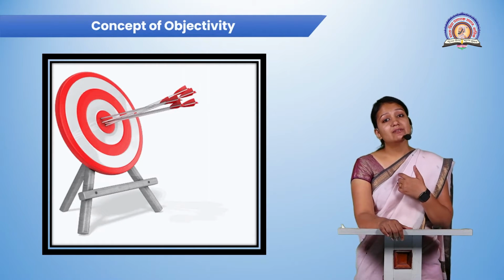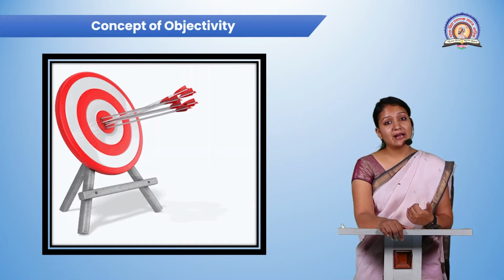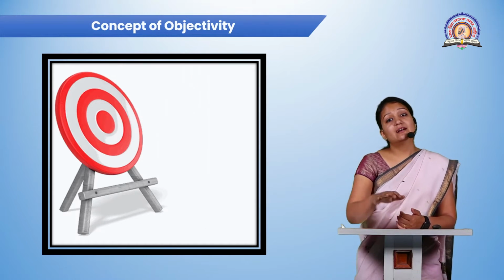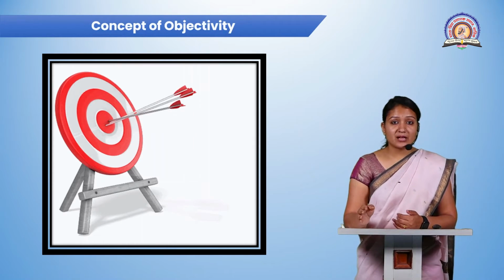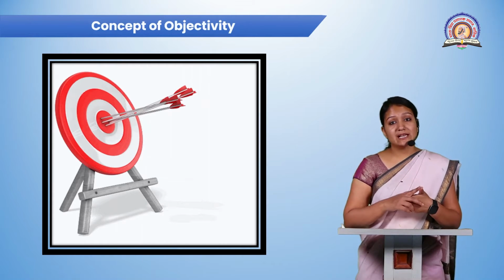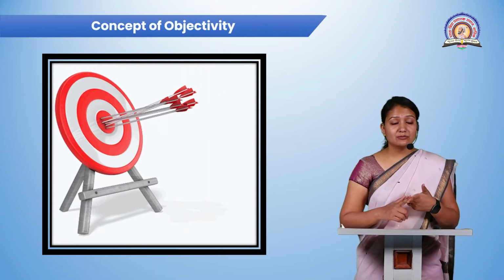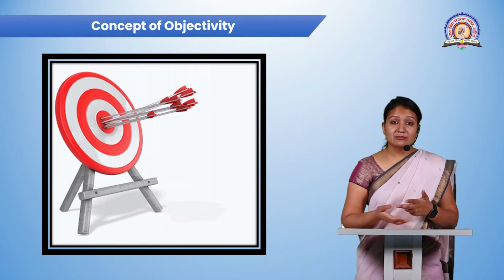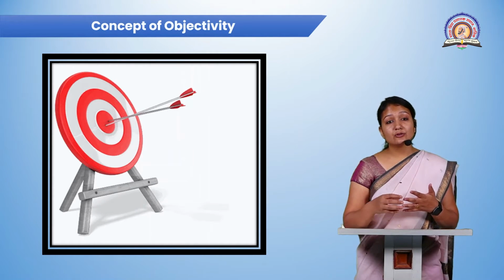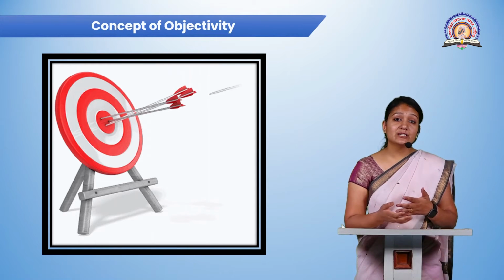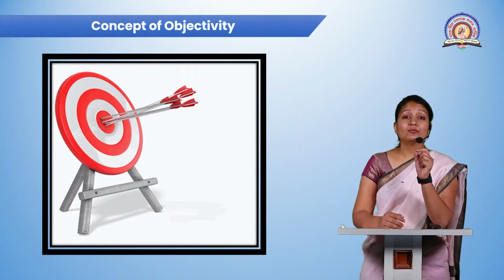Might be the objective for my company will be different, and another company will have a different objective, right? Because the size of the business will be different, the nature of the business will be different, the product of the business will be different, and whatever service I am going to give to the customer will be different. So these are the objectivity.